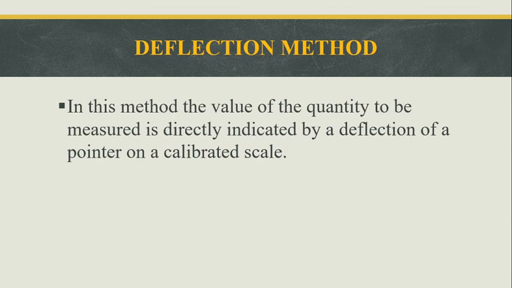At some point it stops at a particular point. Then we can find out the value of the particular pressure. It may be deflected due to the input pressure. The output value is deflected on the pointer scale. Then we can find out the output value.